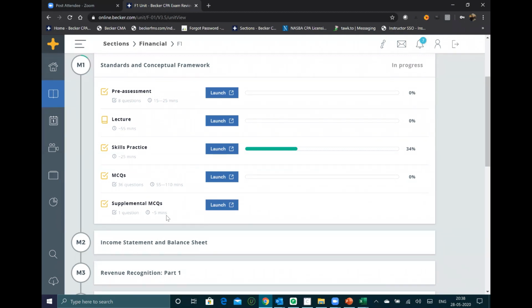I would highly recommend taking the unlimited or premium version of Becker, because it has supplemental MCQs, summary notes, and all sorts of stuff. But nevertheless, even the normal Becker product is sufficient for you. People who are struggling a lot, or who are starting CPA studies after a long duration, say 5 or 6 years, I highly recommend the Becker premium product, because you can practice additional MCQs and use the additional final review or summary notes.